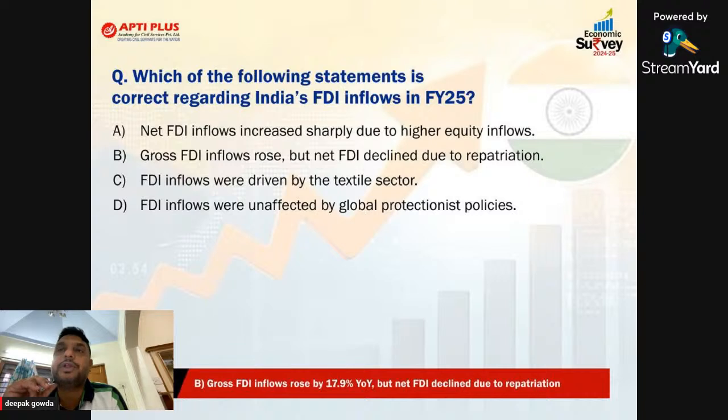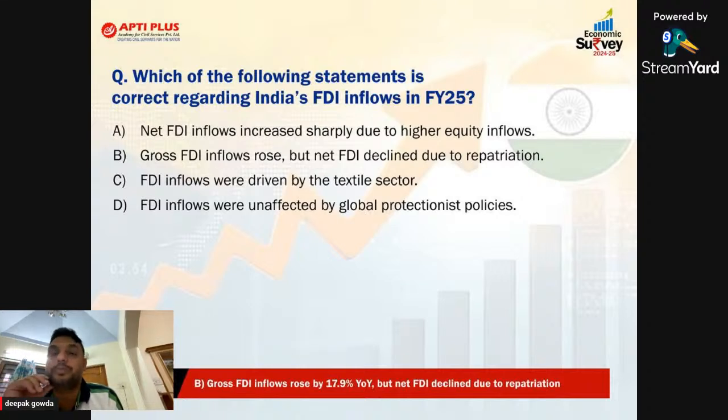Now, which one of the following statements is correct regarding India's FDI inflow in 2025? The net FDI inflow increased sharply due to higher equity inflow. No. Remember, gross FDI inflow rose, but net FDI declined by almost $0.48 billion. See, there is a decline in the net FDI because of repatriation and all this. We could have avoided this, but because of the repatriation, the net FDI declined.